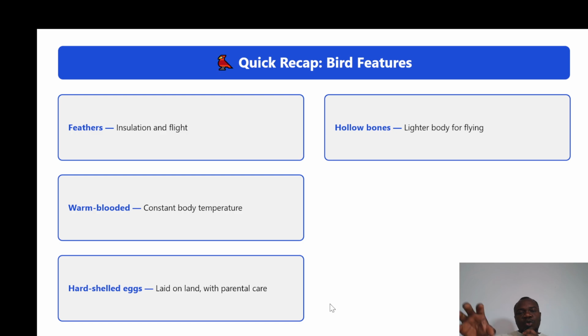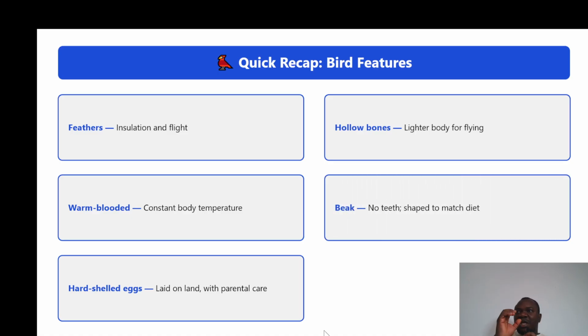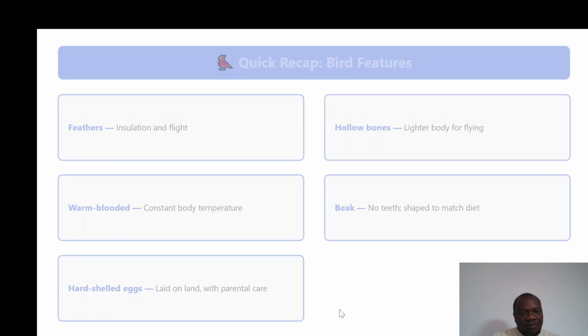They have hollow bones, which help for a lighter body. It helps them to be able to fly from one place to another. They have a beak, and the beak has no teeth, and each beak is designed for a different diet. Whatever they feed on, that beak is designed for them to be able to feed on that thing.